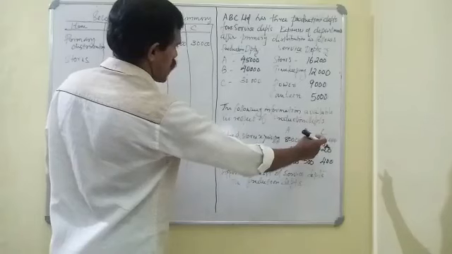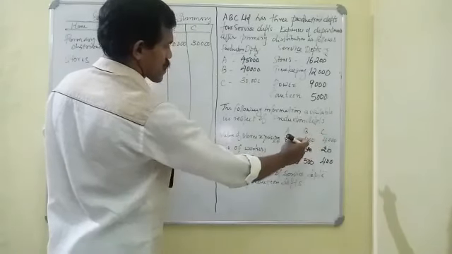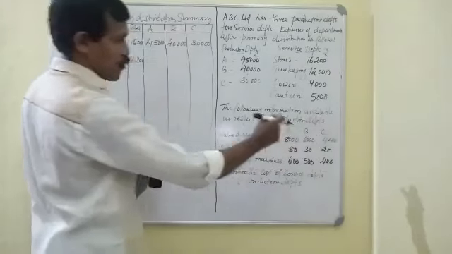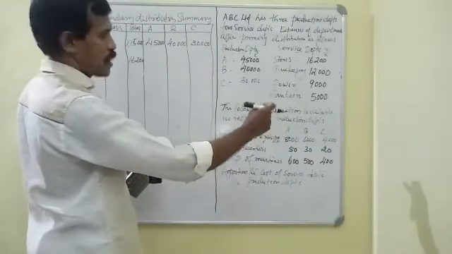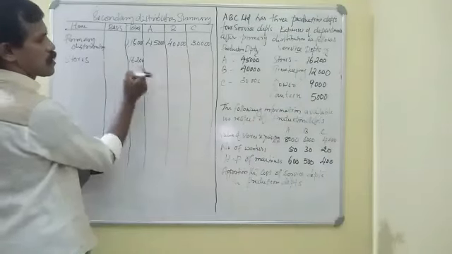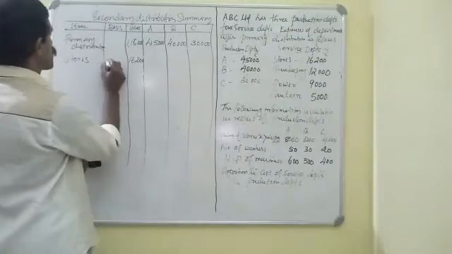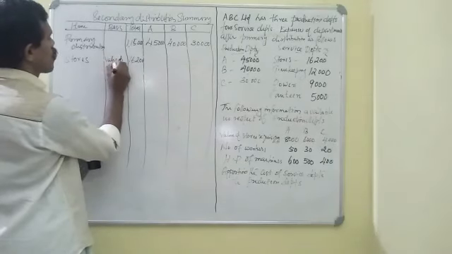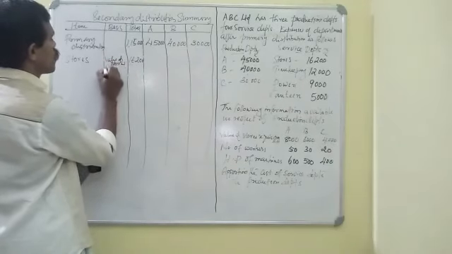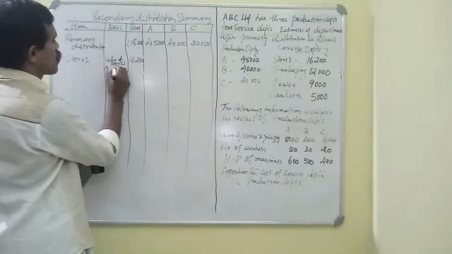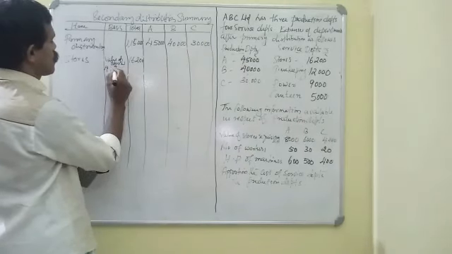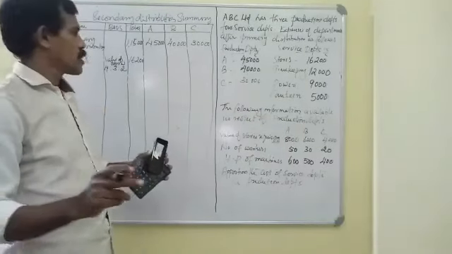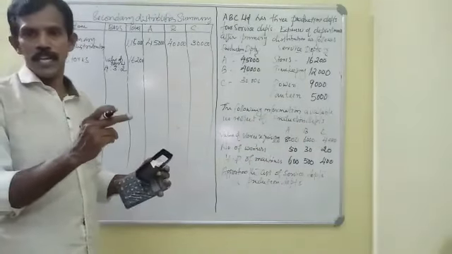Then we divide all by 2 and we get 4, 3, 2. Value of stores ratio 4:3:2.